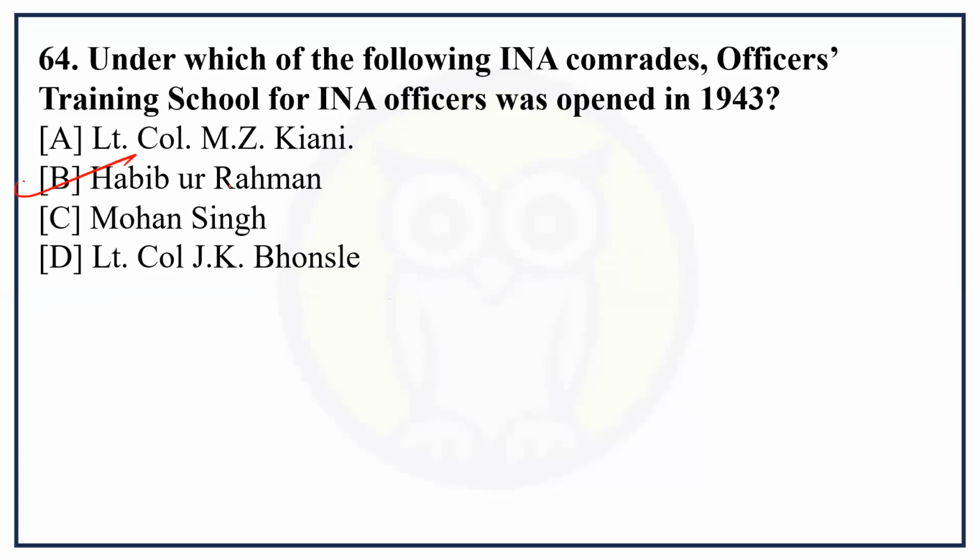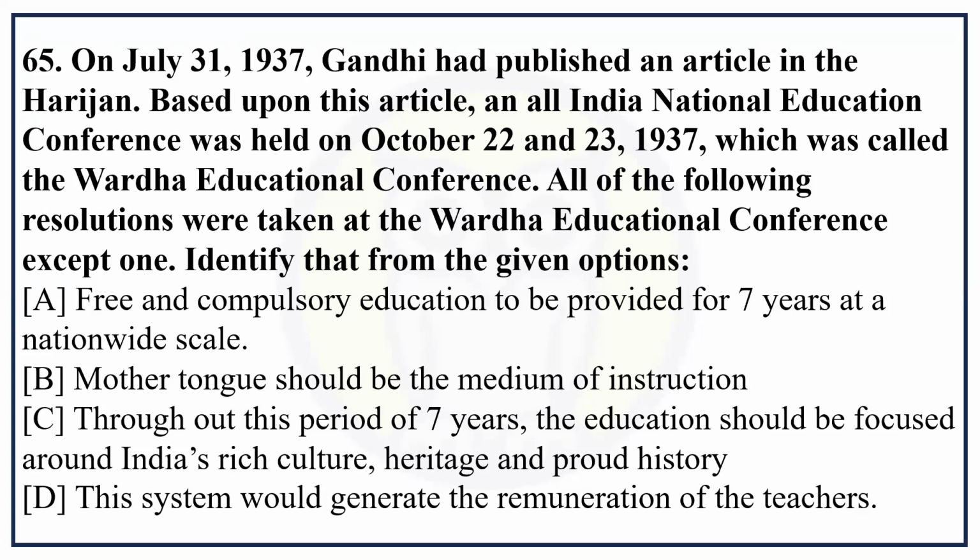Okay, Habib ur Rahman. On July 31st, 1937, Gandhi published an article in the Harijan. Based upon this article, an All India National Education Conference was held on October 22 and 23, 1937, which was called the Wardha Education Conference. All of the following resolutions were taken at the Wardha Education Conference except one. Identify that from the given options.